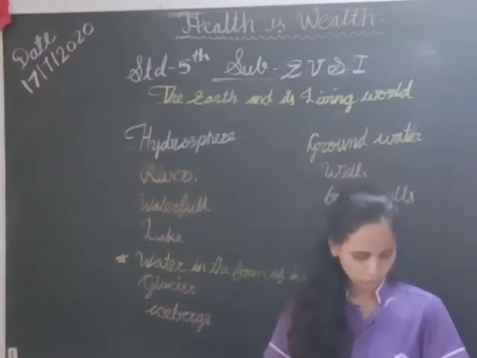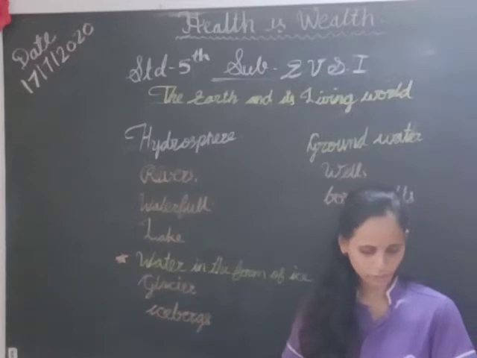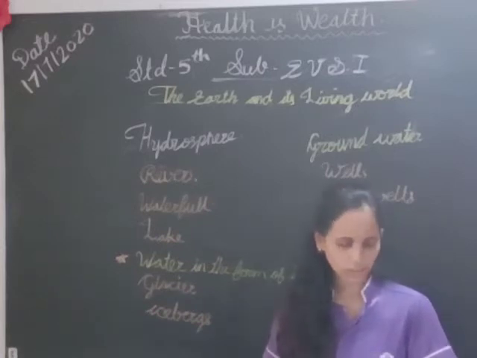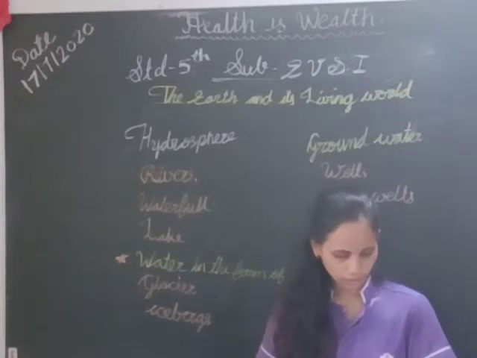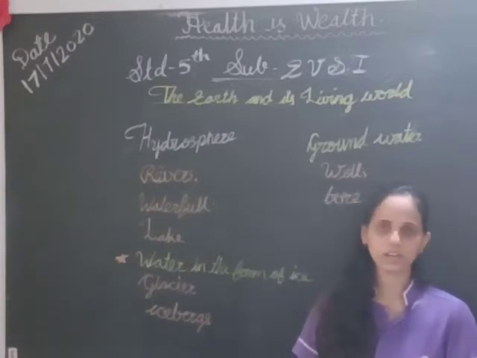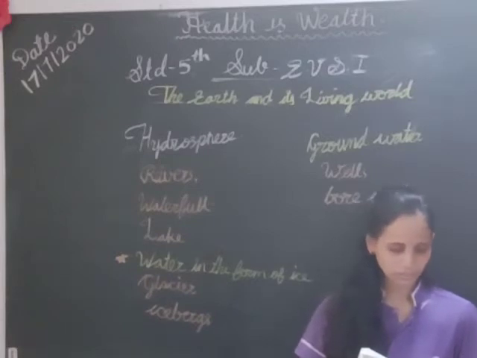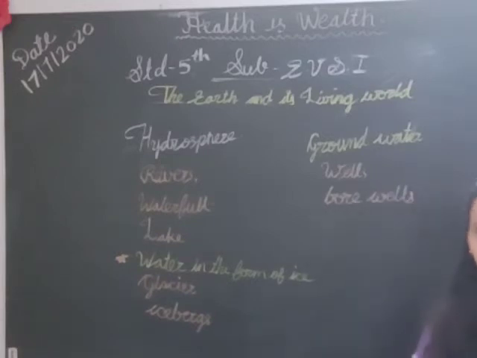A lake is a water body formed by water collected naturally in the lowest lying area of the land.